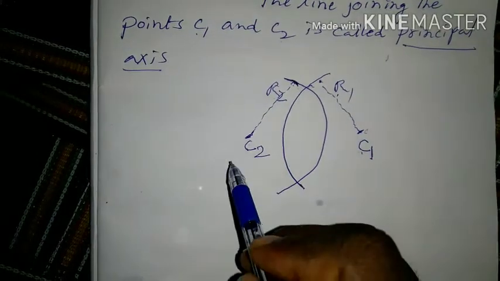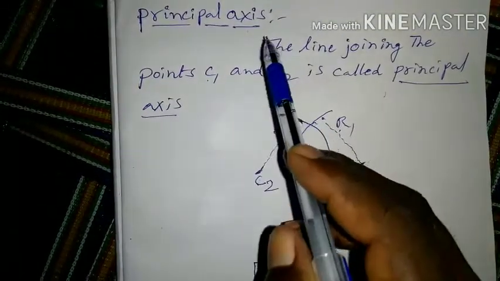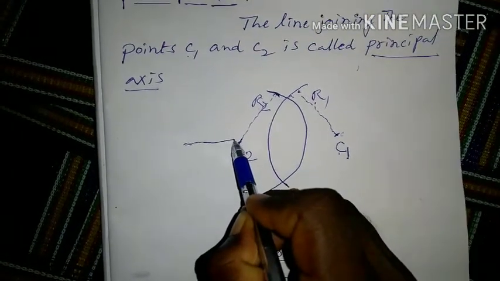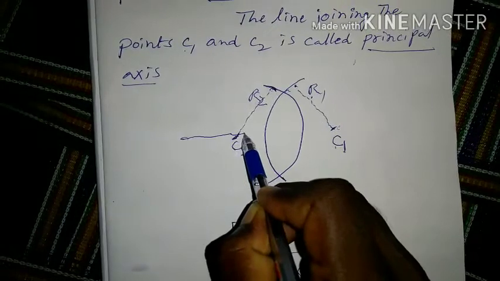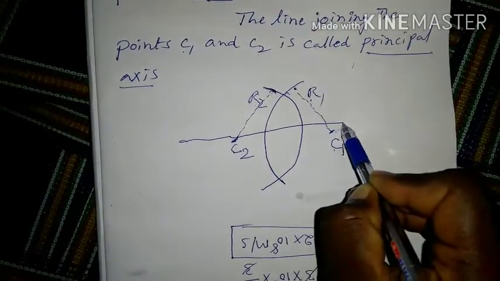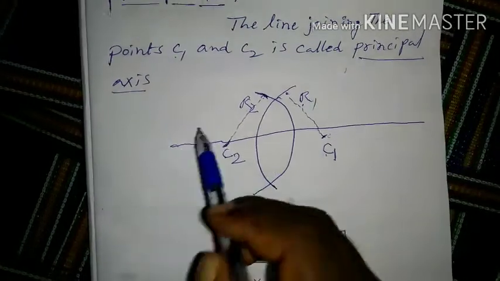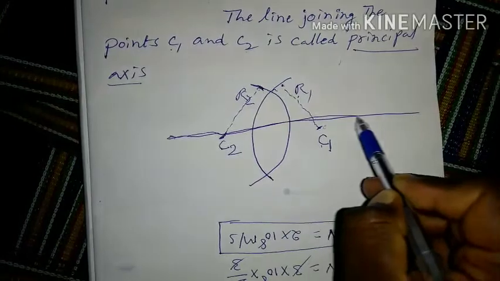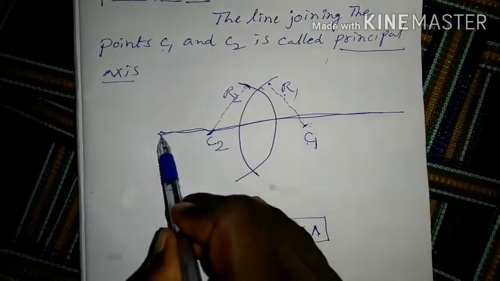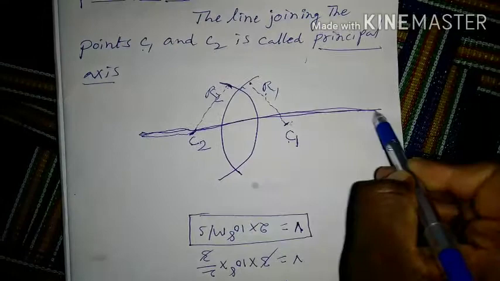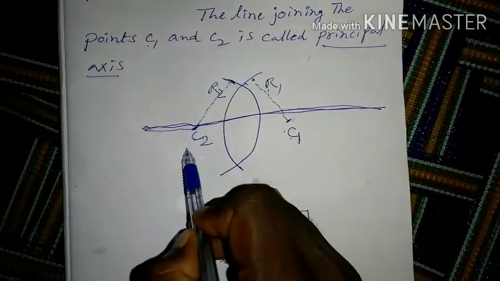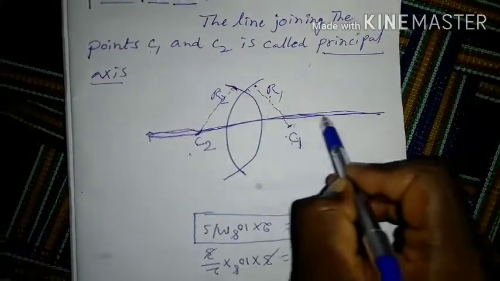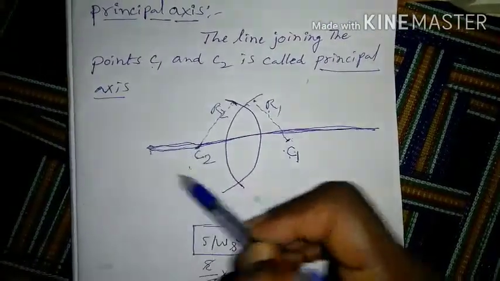What is meant by principal axis? The line joining points C1 and C2 is called principal axis. This line is the principal axis, joining C1 and C2. Okay, this is the principal axis. This is the explanation.